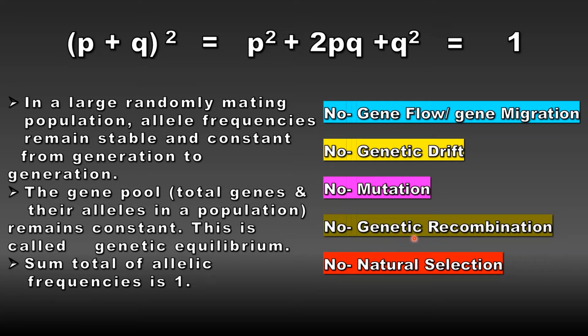And the third example of genetic recombination is the fusion of male gamete with the female gamete. And the last one is natural selection, which will also result in change in allelic frequencies. So what the Hardy-Weinberg principle says is that if all these conditions are constant, then allelic frequencies will remain constant and there will be no evolution.